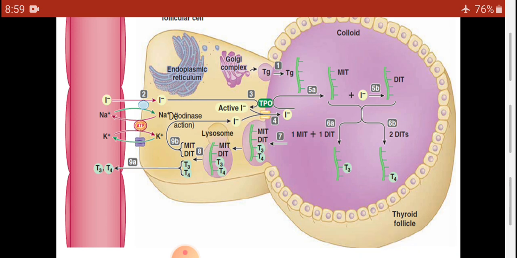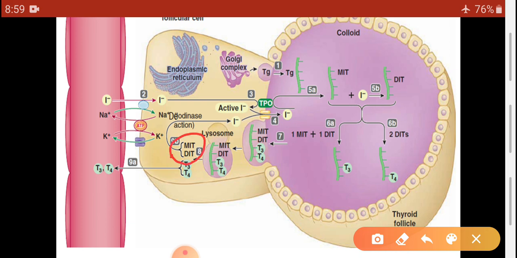But the remaining residue, that are MIT and DIT, these are again deiodinated with the help of enzyme deiodinase.